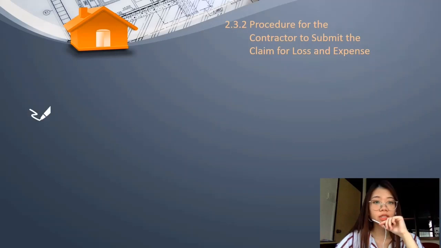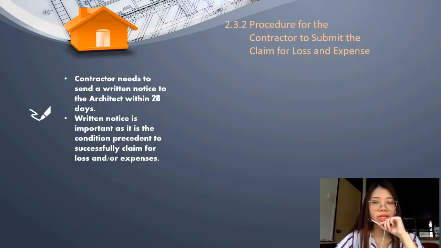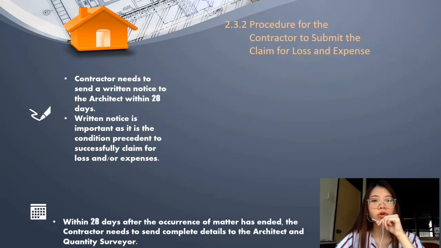Procedure for the contractor to submit the claim for loss and expense. When the contractor has incurred or is likely to incur loss and expense, he needs to submit a written notice regarding the claim to the architect, which includes the estimated amount for the claim along with the breakdown of the claim within 28 days upon receiving the AI and CAI, or the start of the occurrence of the matter which is raised in clause 24.3, whichever is earlier. The written notice is important as it is the condition precedent for the contractor to successfully claim for loss and expense under the contract or common law, clause 24.1a.